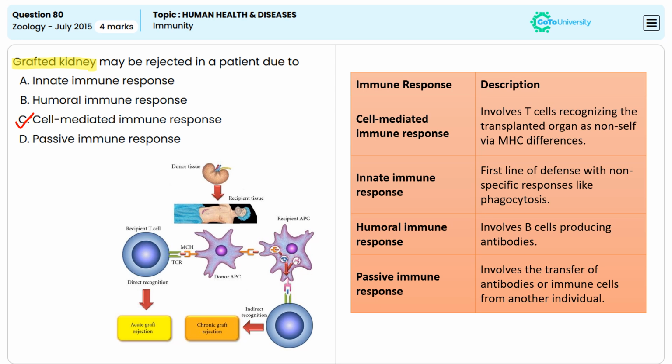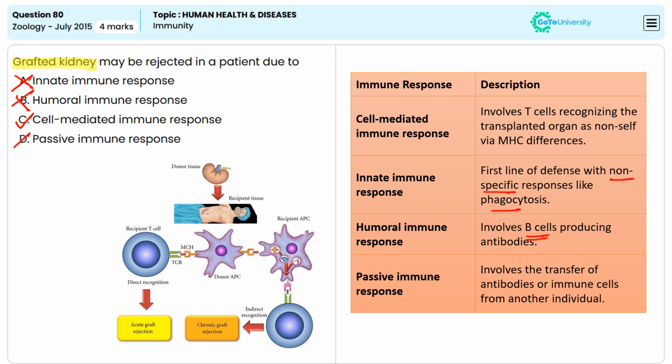Whereas innate immune response, it is the first line defense with non-specific responses like phagocytosis, and it does not specifically target transplanted organs. Option B, humoral immune response. Humoral immune response involves the B cells producing antibodies, though it is involved in the rejection of an organ. The primary mechanism for kidney graft rejection is cell mediated. So option B is incorrect.